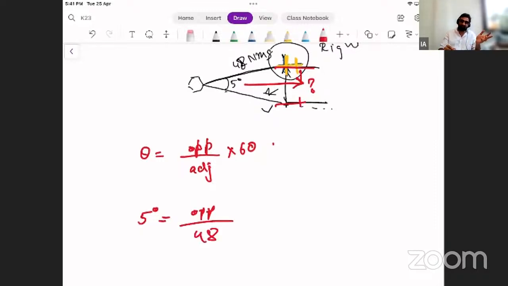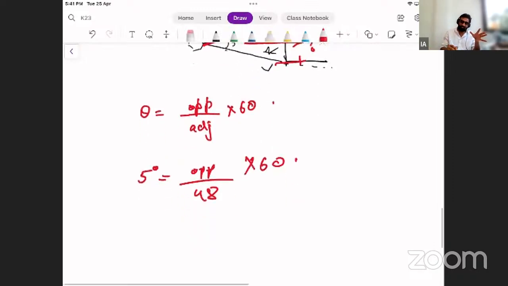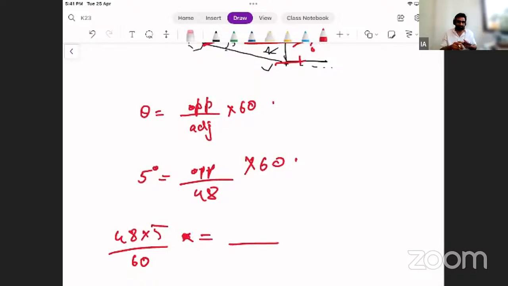Or my adjacent becomes my range. One of them is fine. Remember, as long as the angle is below 20 degrees, the law is perfect for you. Whether you have perpendicular distances or not, it doesn't matter to us in such applications. Into 60. So 48 into 5 upon 60 is equal to whatever my distance of track is. I get 4 nautical miles.